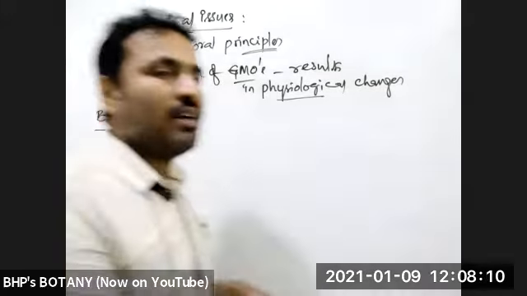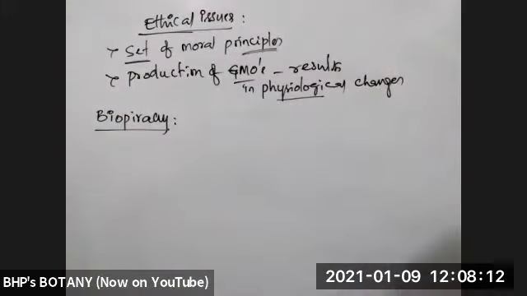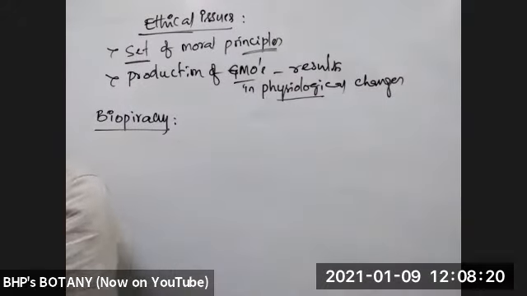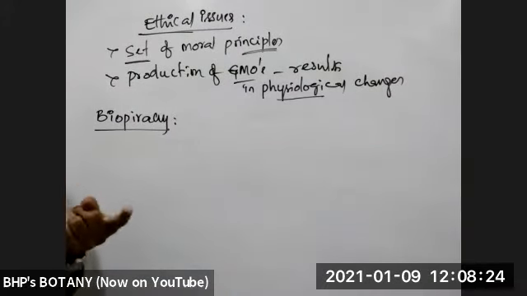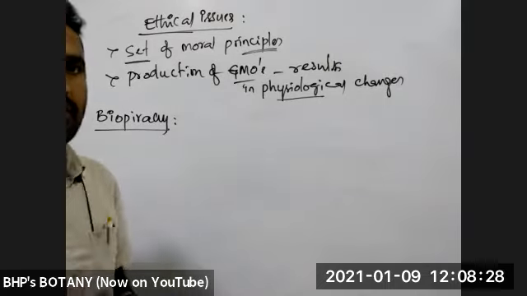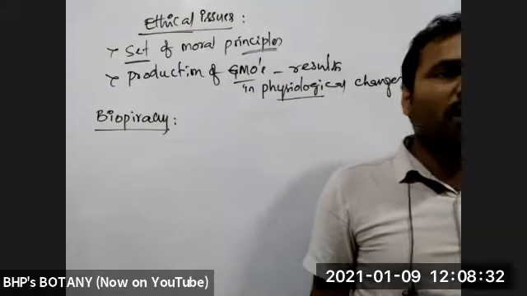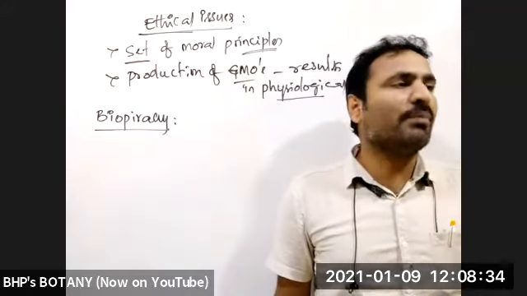Biopiracy is unauthorized usage of a biological product or a concept or invention or a design or a methodology without taking permission, or without giving any compensation to the patent holder.